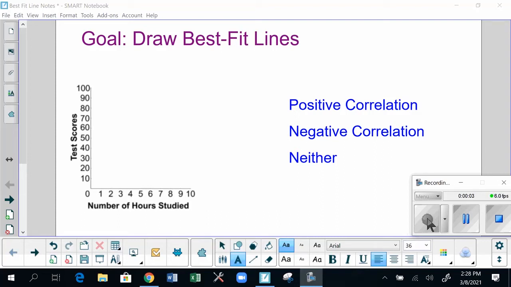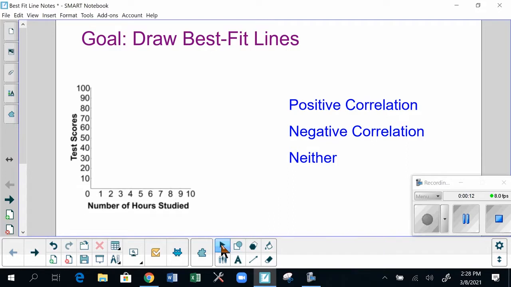Students, today's goal, we want to be able to draw best fit lines. And before we even take any notes, let's look at a couple of graphs and we're going to try to predict what's going to happen with these graphs.